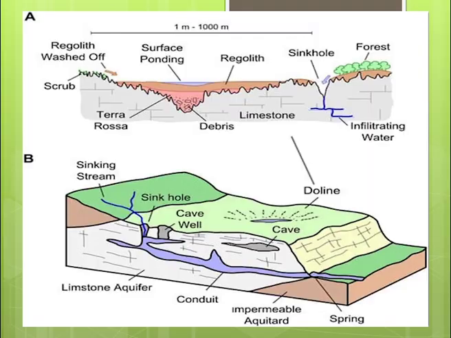So the water will be penetrating with the support of joints and fractures, and water tends to pick up all the material down. Whatever material is there, it is trying to deposit along wherever it is flowing, and wherever you have a number of sinkholes coming together, forming a doline. When the number of dolines increases, it is known as Uvala or the karst window. So, a number of caves originate because water is passing through and the material is eroded over here.